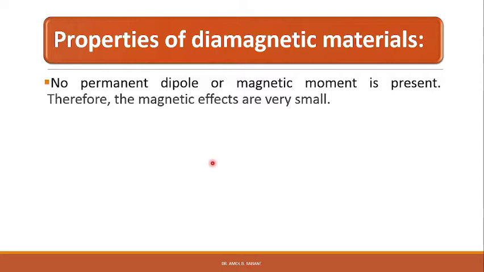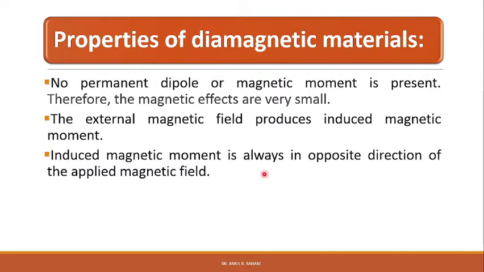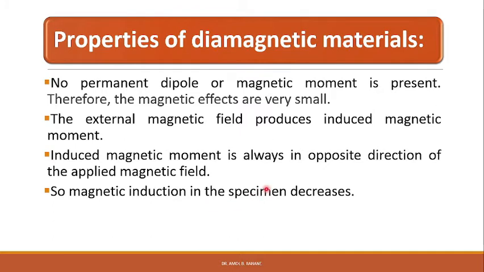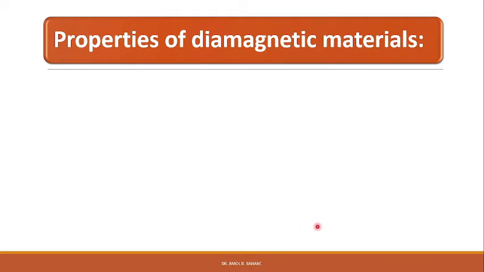These materials have no permanent dipole moments or magnetic moments, and therefore the magnetic effects are very small. The external magnetic field produces induced magnetic moments. This induced magnetic moment is always in the opposite direction of the applied magnetic field, so the magnetic induction in the specimen will decrease. The magnetic susceptibility of diamagnetic materials is very small and negative. These are some of the properties of diamagnetic materials.